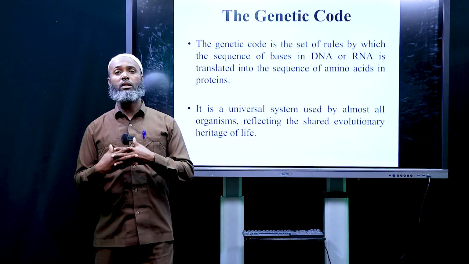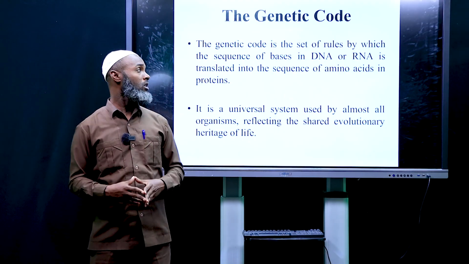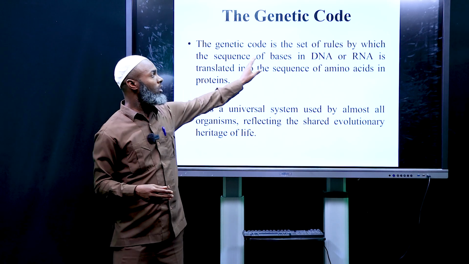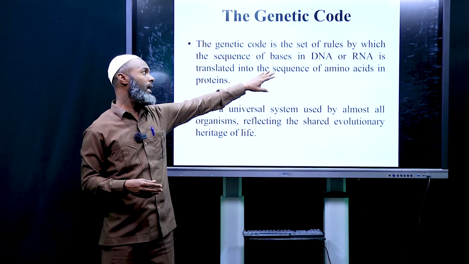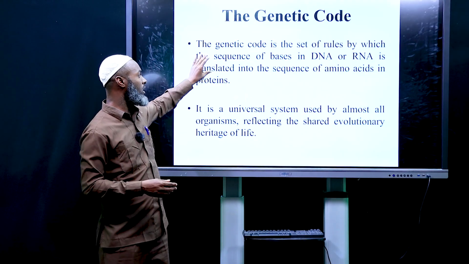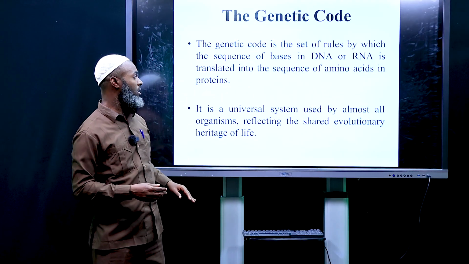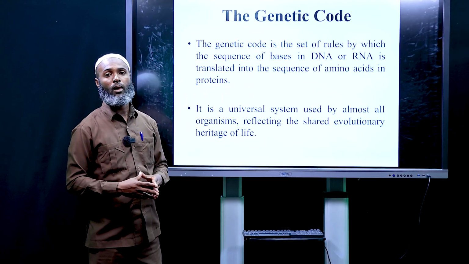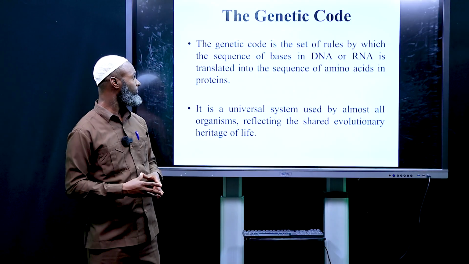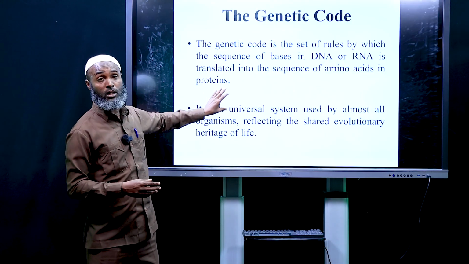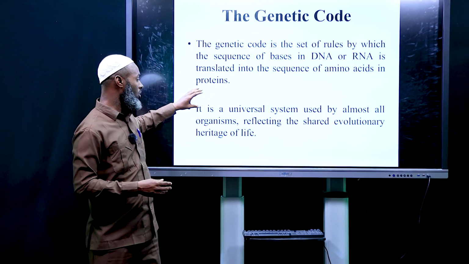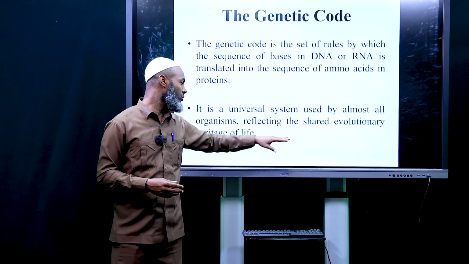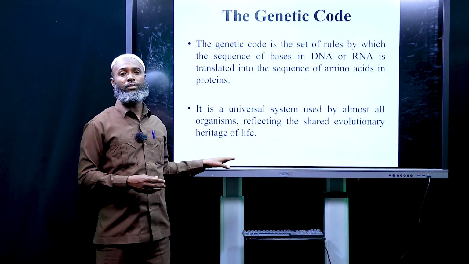Now let's proceed and see genetic code. What's genetic code? Genetic code is a set of rules by which the sequence of bases in DNA or RNA is translated into a sequence of amino acids in protein. This code is a universal system used by almost all organisms, reflecting the shared evolutionary heritage of life.